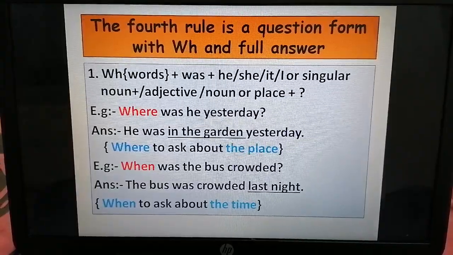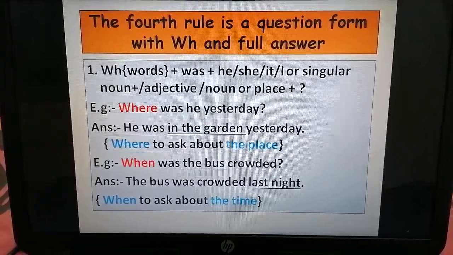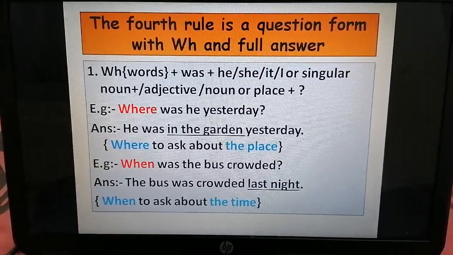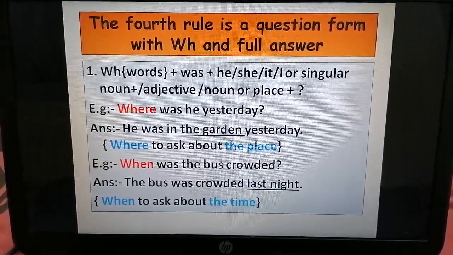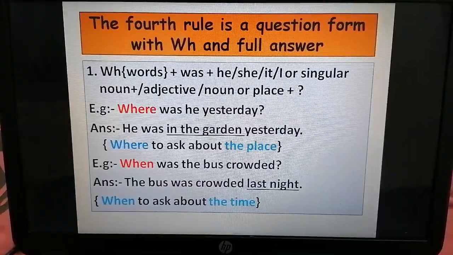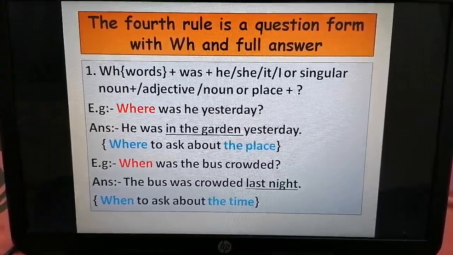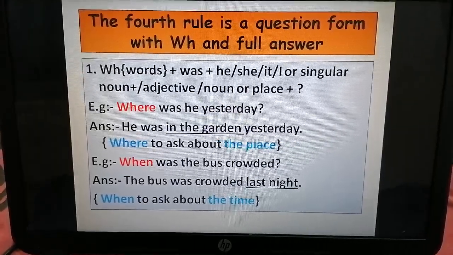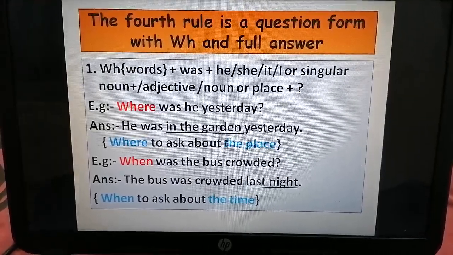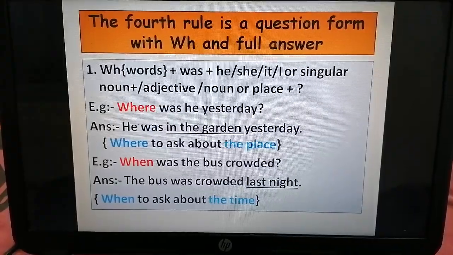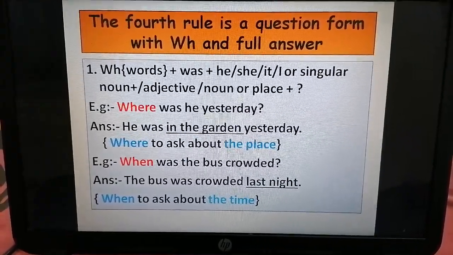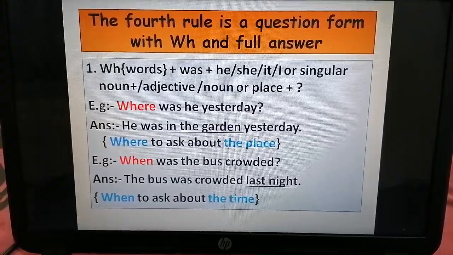The fourth rule is a question form. This is the last rule with WH and full answer. WH word plus was plus he or she or it or I or singular noun plus adjective or noun or place plus question mark.